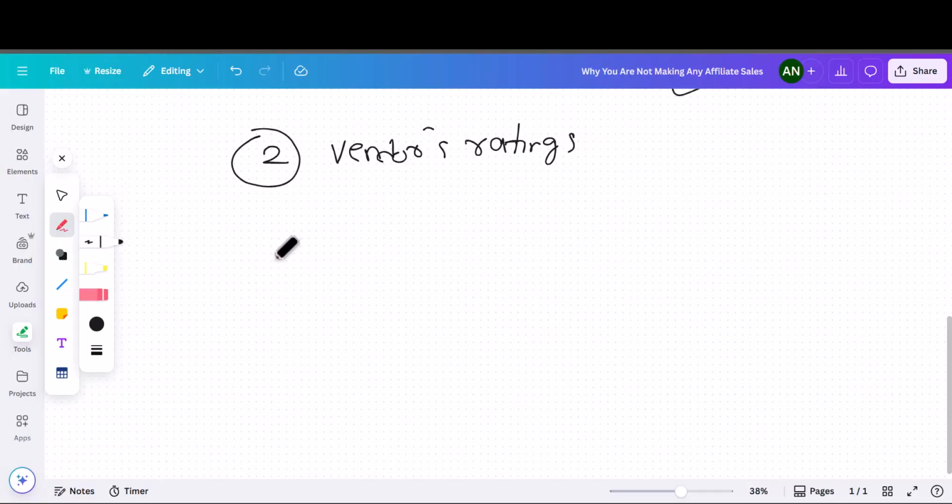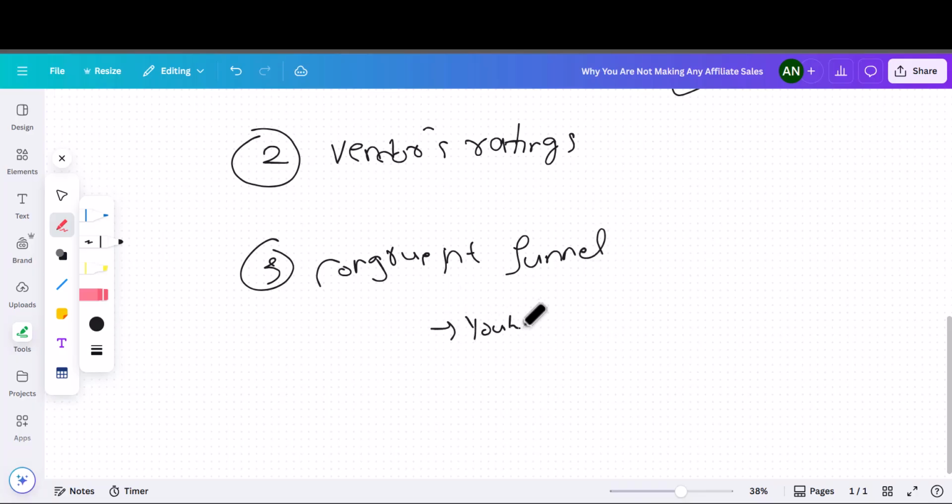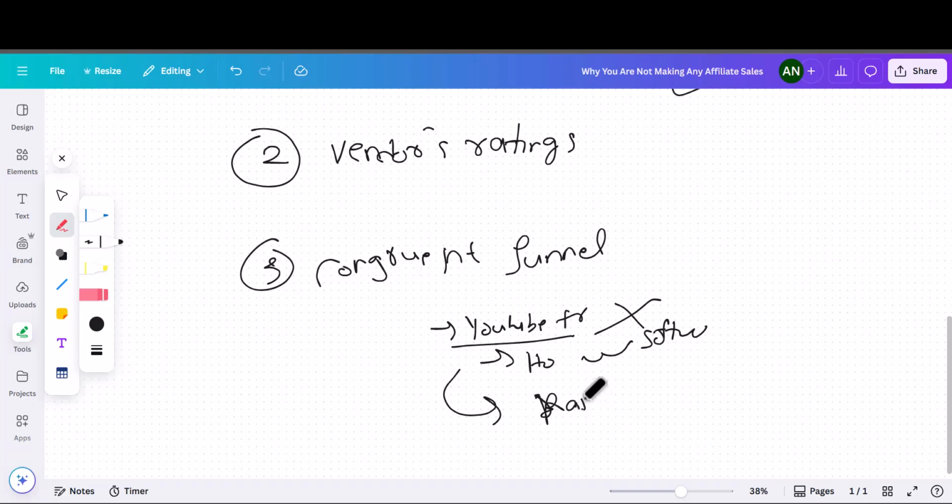My third point is: is there a congruent funnel for that product or not? What do I mean by that? For example, if a product is teaching you YouTube traffic, and then the upsell teaches you how to sell a software, how to run a software, there is no connection. That will not be a congruent funnel. But if the vendor is promoting YouTube training and, as an upsell, teaches you how to rank videos at the top of the search results, then that is a congruent funnel. Upsell, I mean. So that's my third point.